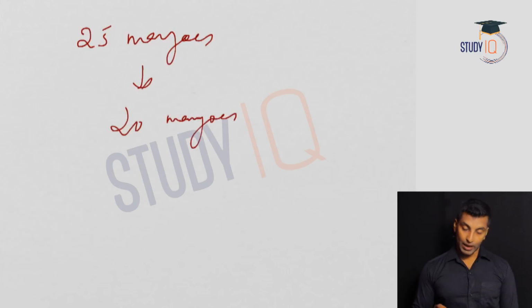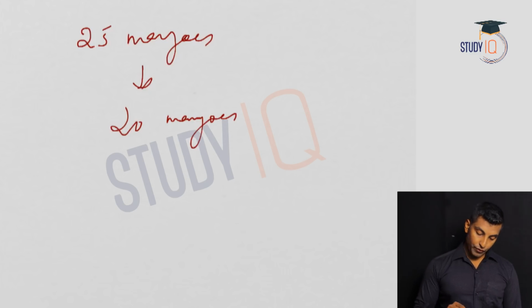Now another typical question that you can get is calculating profit on the basis of equating amount spent and amount earned. The question can be like this: a fruit vendor can recover the cost of 25 mangoes by selling 20 mangoes.